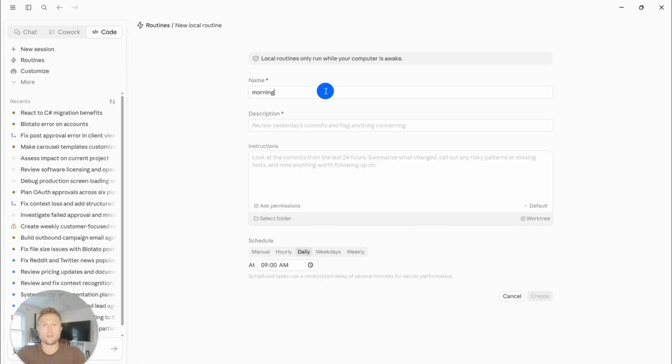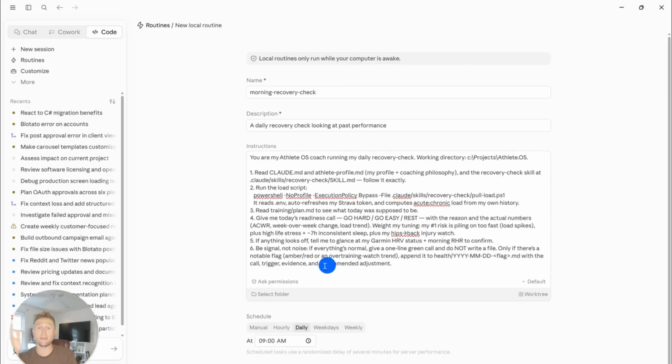Now the name: your morning recovery check. Description: a daily recovery check looking at past performance. Instructions: go ahead and paste that in. Now there's 2 final steps that you need to make sure that you do correctly here. The first is remove ask permissions. Change that to auto mode. And then the second is select folder. You're going to want to select the actual folder that you stored your Athlete OS in. For me, it's Projects Athlete OS. For you, it might be something different.